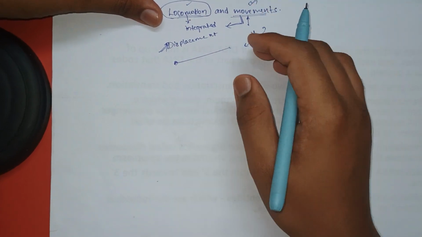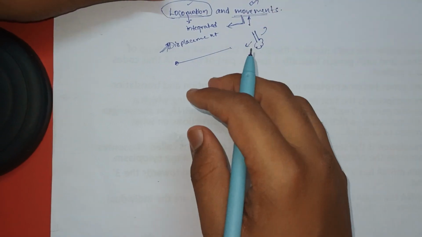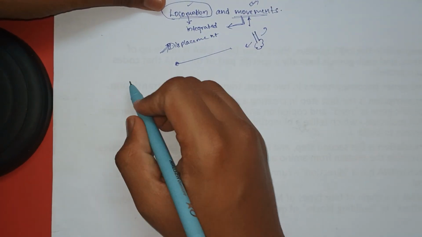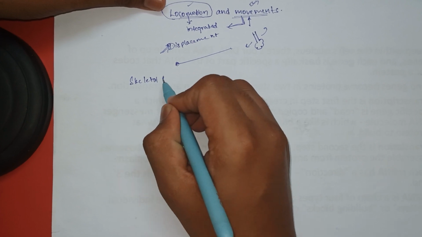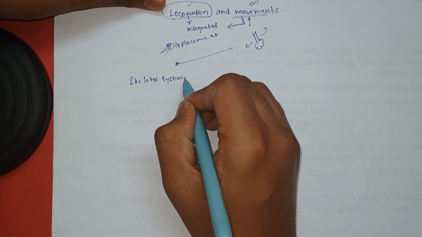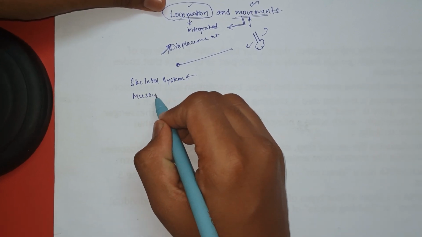Now, what are the structures of our human body which help in locomotion and movement? We have something called a skeletal system, and we also have a muscular system.